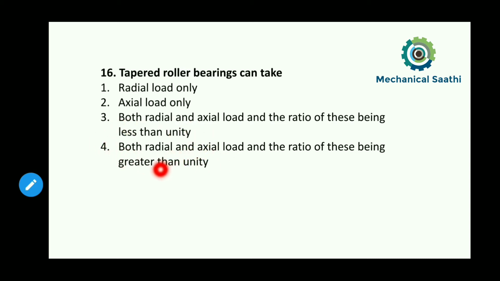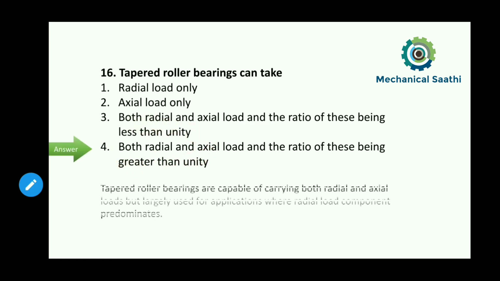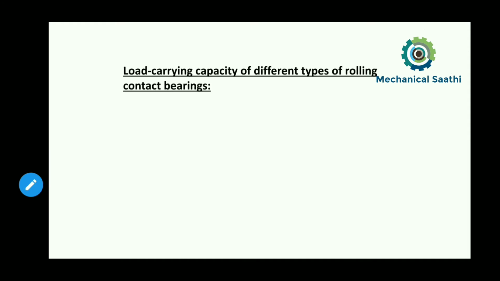So the ratio of radial and axial load we can say is greater than unity. So option 4 will be the correct answer. Okay, so let us read something here. Tapered roller bearings are capable of carrying both radial and axial loads, but largely used for applications where a radial component is predominant. Okay, so where radial component is predominant means radial component is more than that of the axial component.